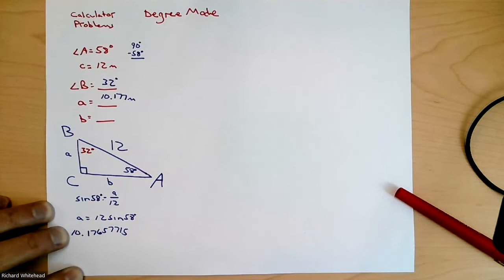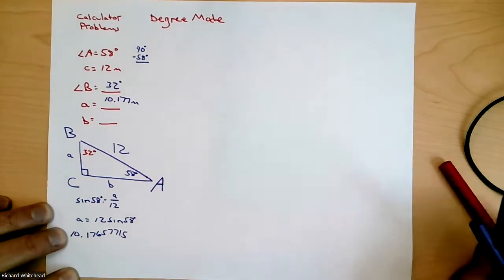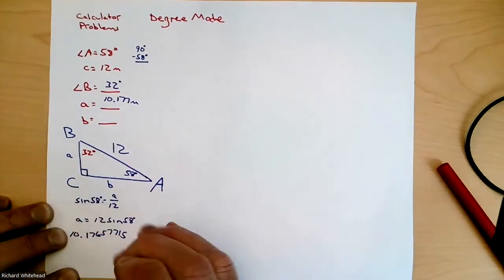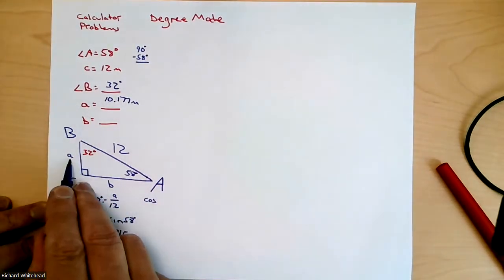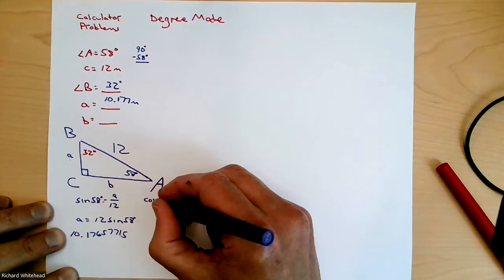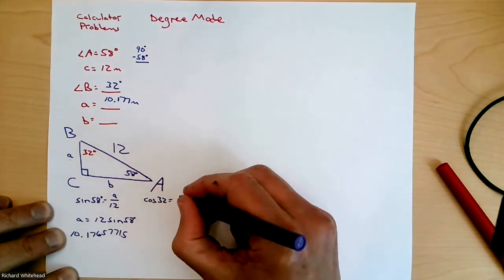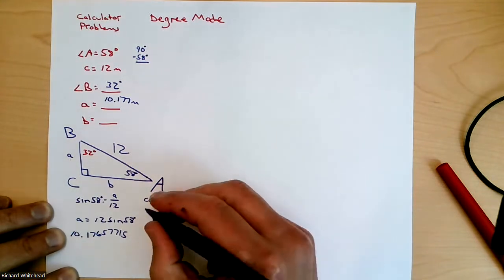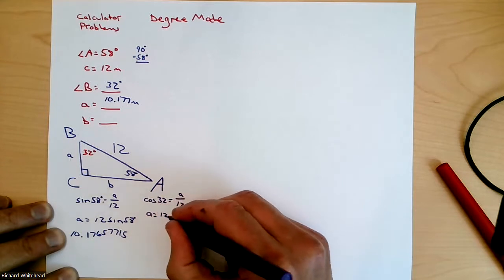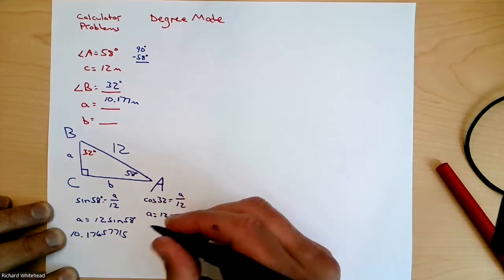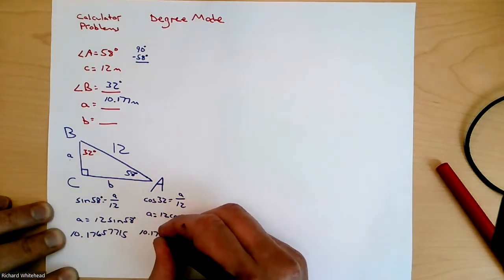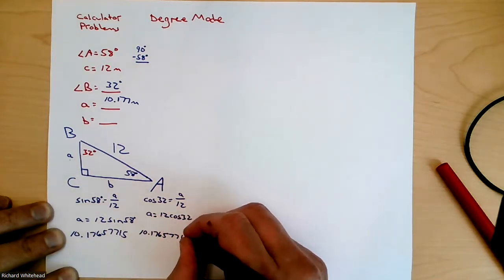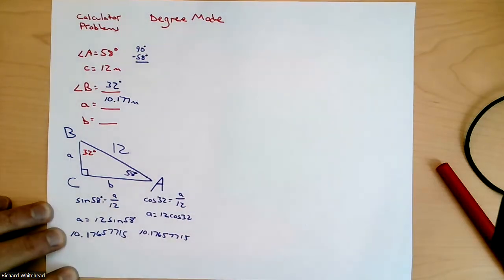Now, just for the record, somebody else says, well, I want to use the 32. You could have said, if you wanted to, for the 32, A is adjacent. So you could have said cosine 32 is equal to A over 12. So A is equal to 12 times cosine 32. And if you punch that out, 12 times cosine 32, you get the exact same number. So there you go, two different ways to work the problem.